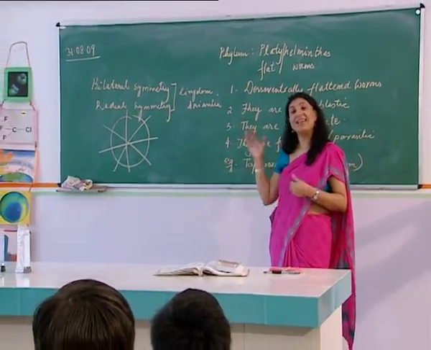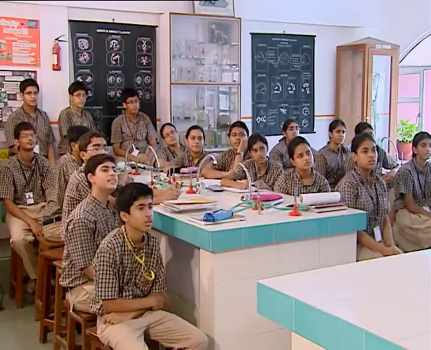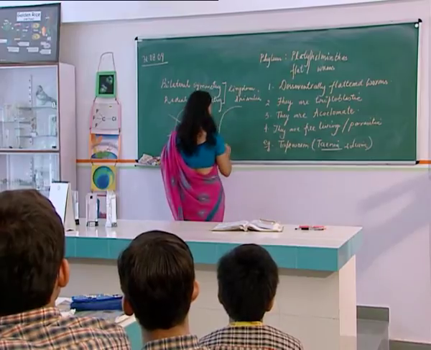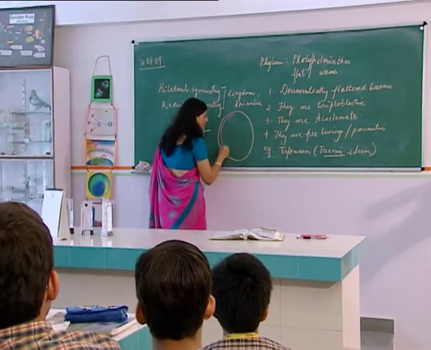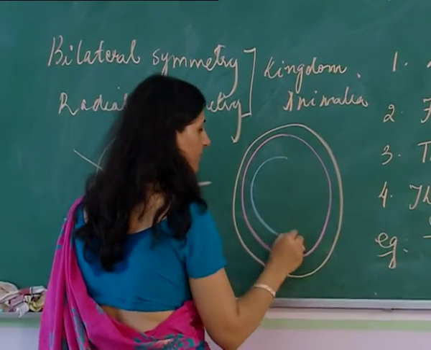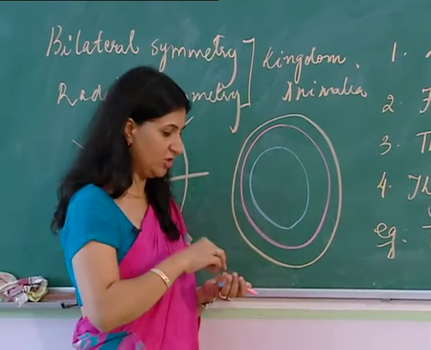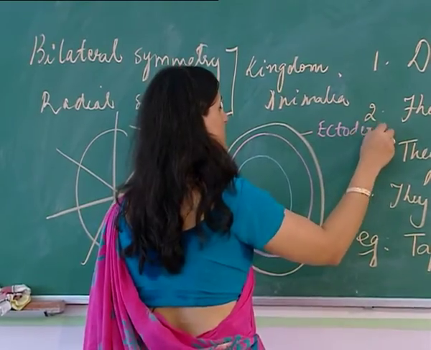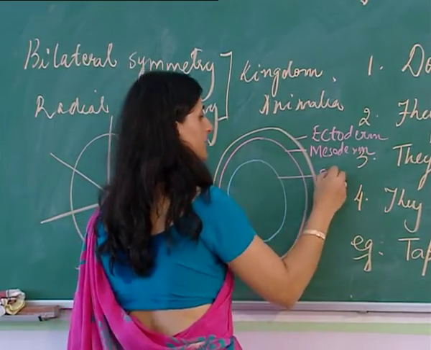Now when we are talking of an acoelomate organism, that means the coelom is absent. That means the coelom is not present. So we have only 3 germinal layers. We have an ectoderm, a mesoderm, and an endoderm. So when we have 3 germinal layers and there is no body cavity inside this organization, this type is called an acoelomate organization. So this is an ectoderm, this is a mesoderm, and this is an endoderm.